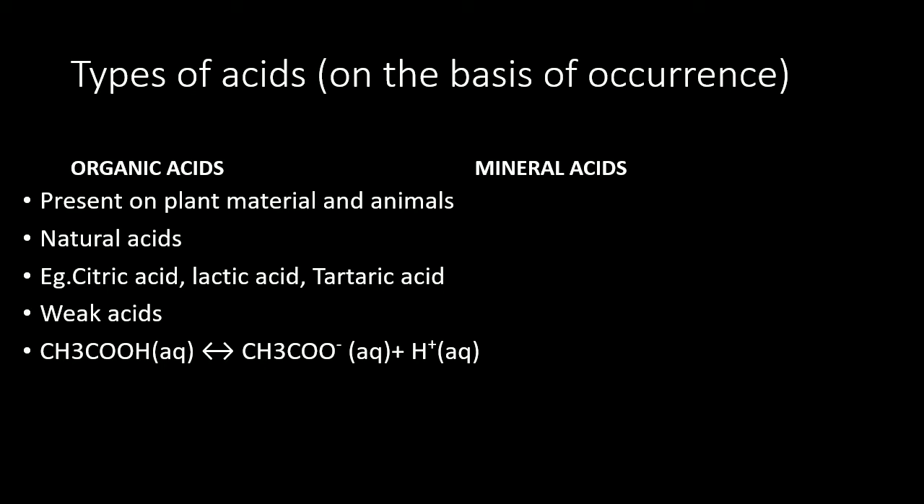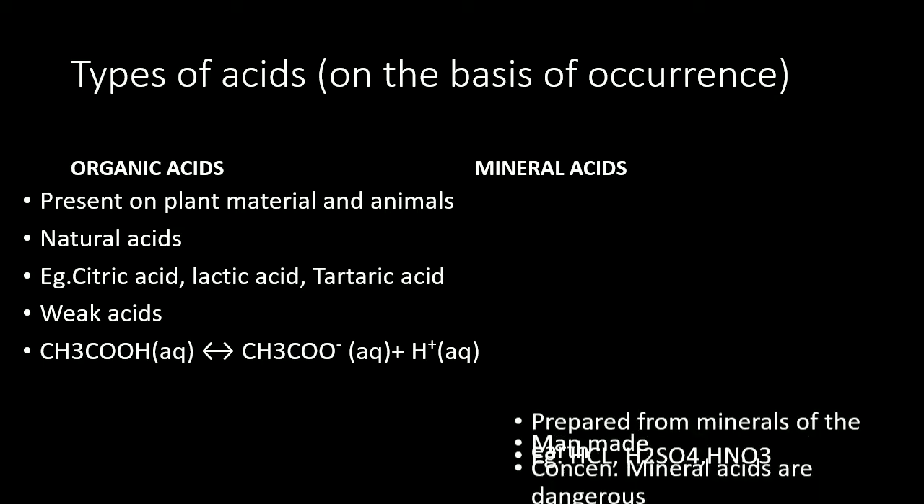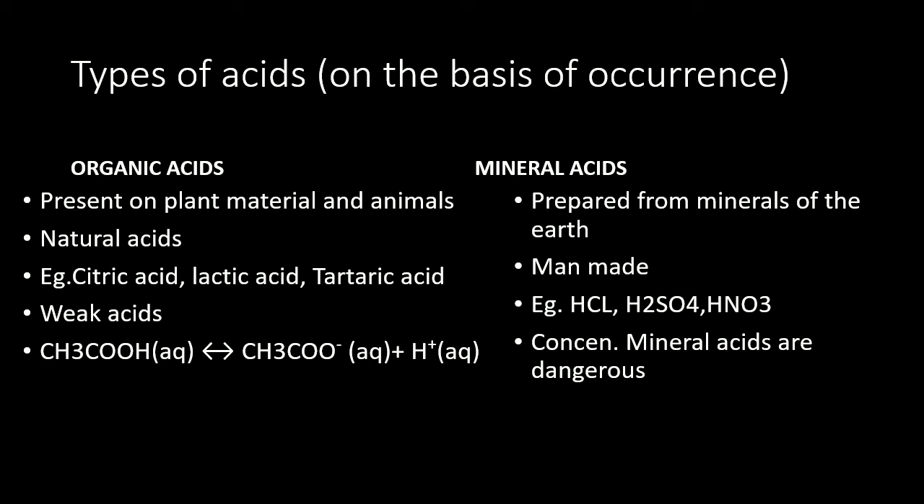Second is mineral acids. Mineral acids are synthetic acids which we synthesize in the laboratory or in industries, and are extracted from the minerals of the earth. Examples are hydrochloric, sulfuric, and nitric acids. These are very strong ones. The other two examples are sulfurous and carbonic acids. Sulfurous and carbonic are not so strong as compared to the first three.